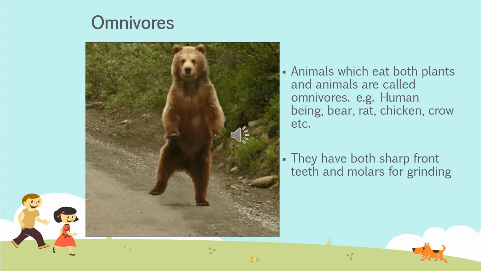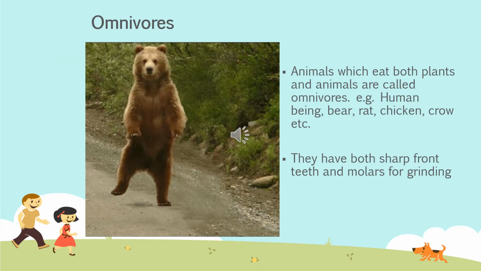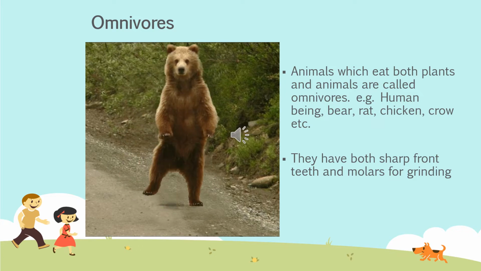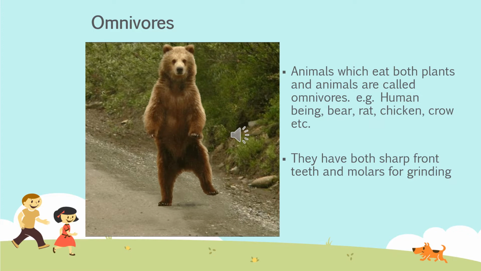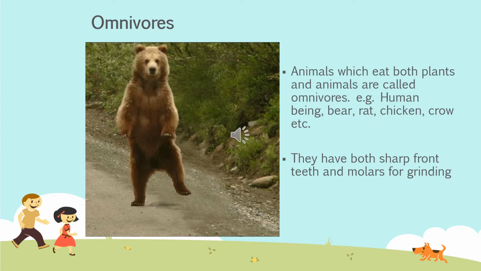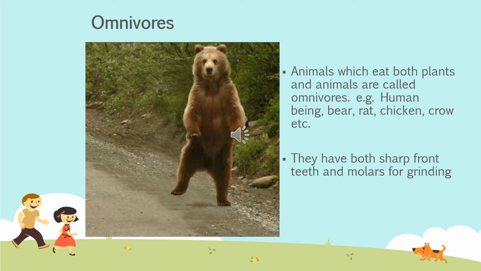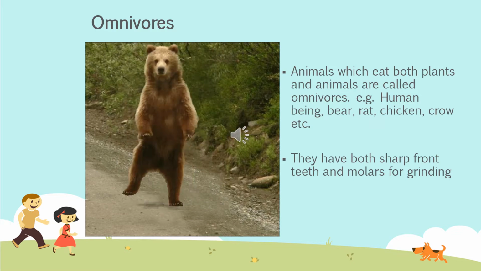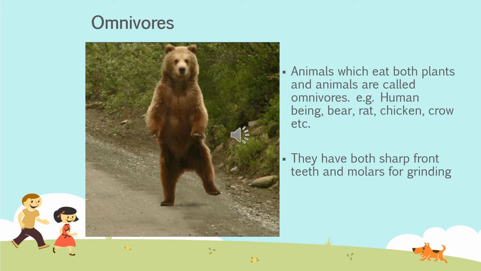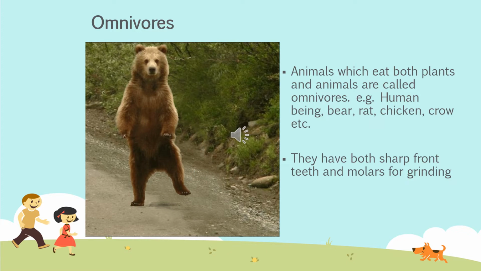Herbivorous and carnivorous. The next category is omnivorous. Look how happy this bear is. These omnivorous animals can eat plants or the parts of plants, as well as animals also. They can eat whatever they like. Animals which eat both plants and animals are called omnivorous.